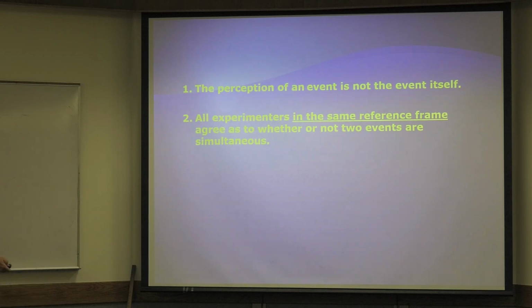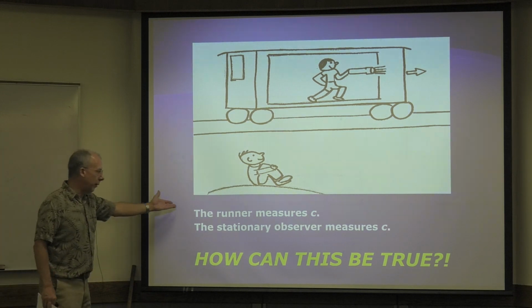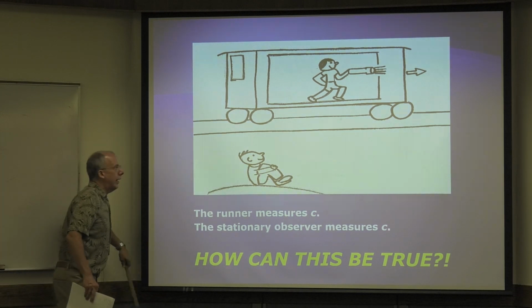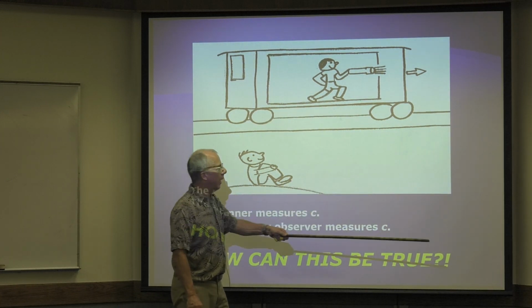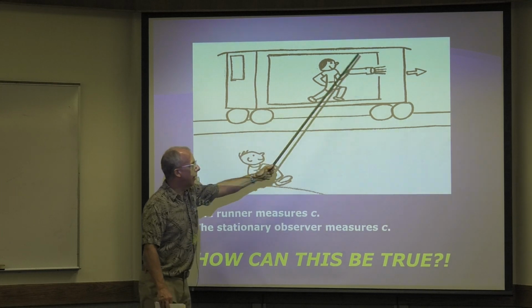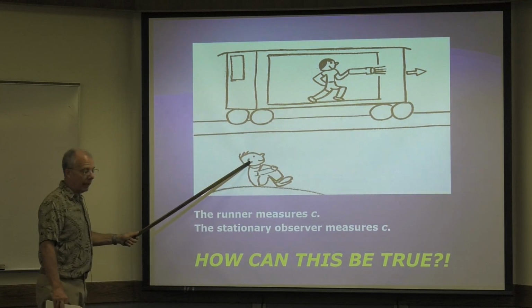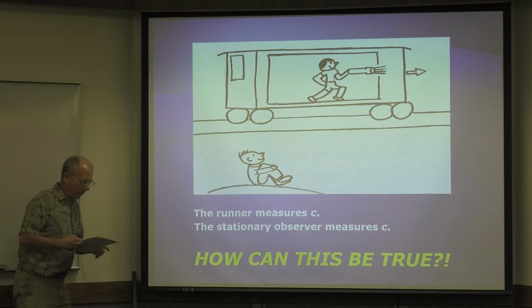All right, let's talk about the speed of light being constant. Everybody measures the speed of light. We saw this a few minutes ago. Again, I don't care how fast the train moves to the right. I don't care how fast the runner moves to the right. The runner is going to measure the speed of light to be the speed of light. This guy is going to measure the speed of light to be the speed of light, which is really weird. So we have to explain that.